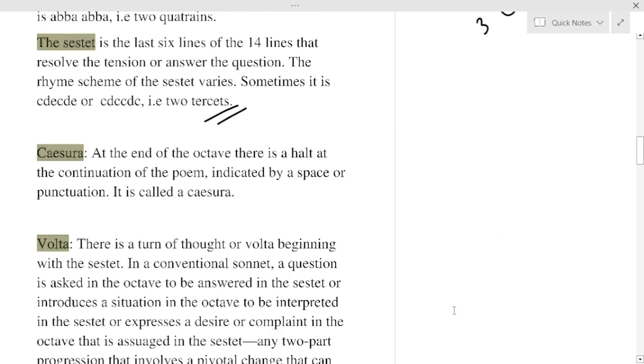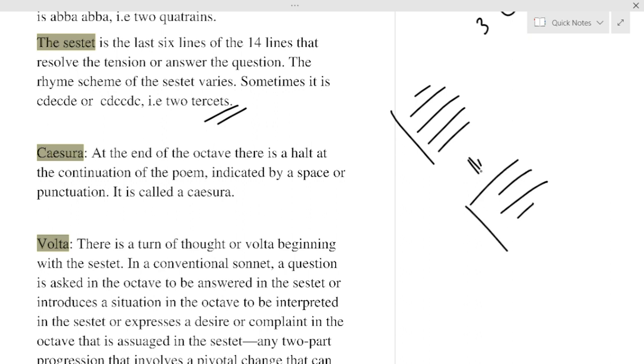Caesura. What is caesura? At the end of the octave there is a halt in the continuation of the poem, indicated by a space or punctuation. It is called caesura. Suppose the octave ends, 8 lines, and then when the sestet begins, there will be some gap or a punctuation mark. This halt between the continuation of the poem is called caesura, and it is marked by some punctuation mark or space.